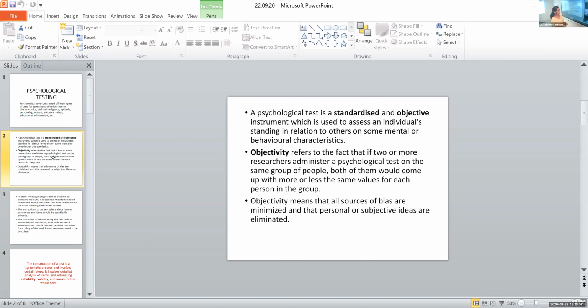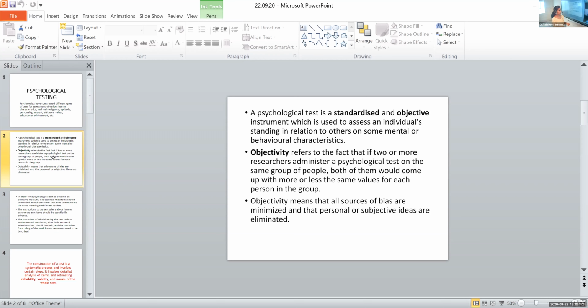Our experiences would be different from people in America, right? So subjectivity means whatever we are studying differs from person to person. But in objectivity, this doesn't differ from person to person. So just imagine if the psychological test was subjective in nature, then if I do a test and some other researcher comes and does the test, and if somebody from another country comes and does the test, then the results would be totally different, right?